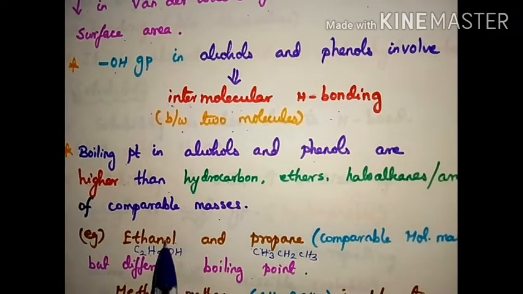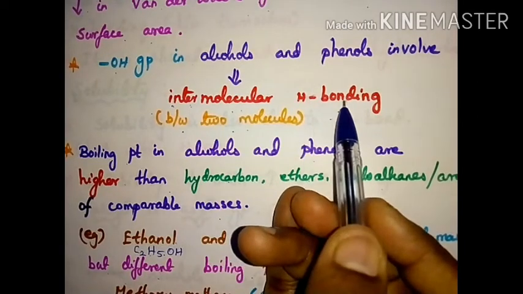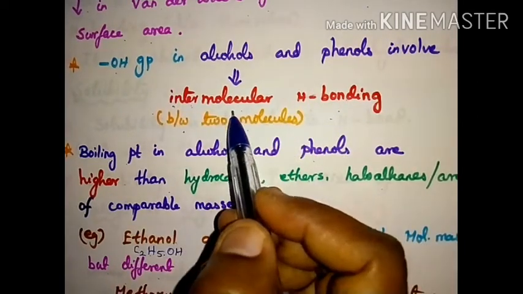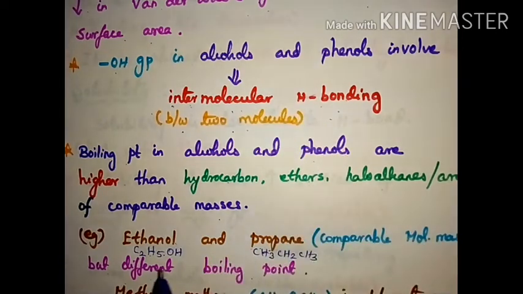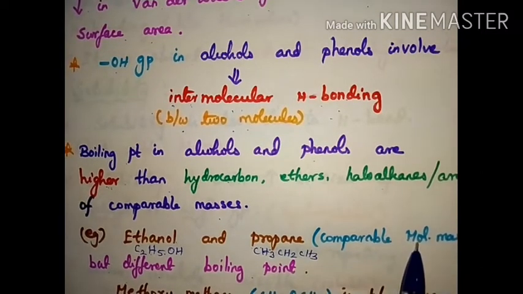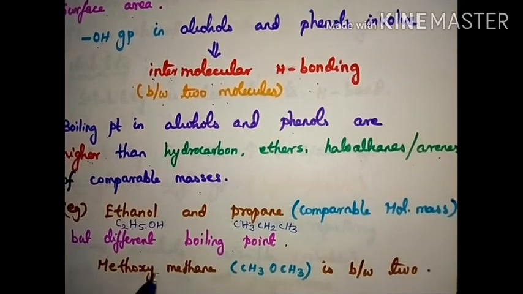Why? Alcohol has a tendency to undergo intermolecular hydrogen bonding. Since the OH group forms intermolecular hydrogen bonds, the boiling point increases. Example: ethanol and propane, comparable molecular mass but different boiling point.